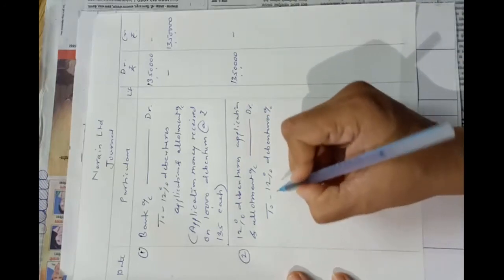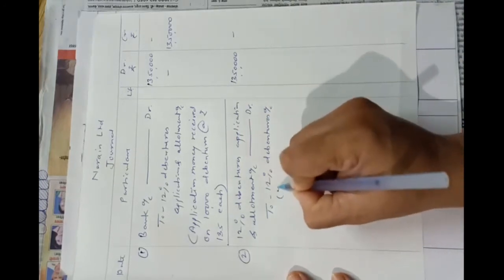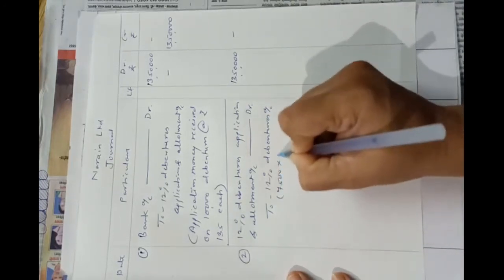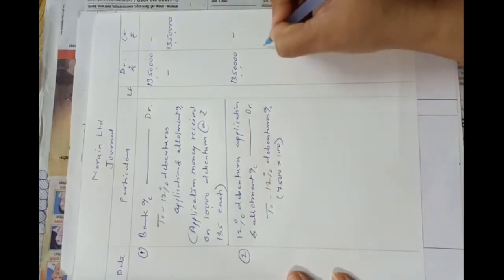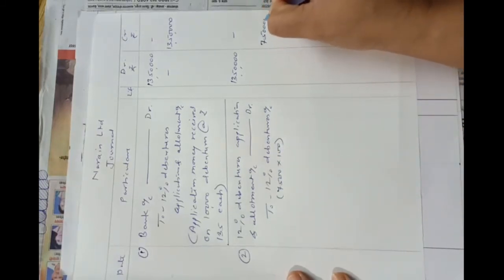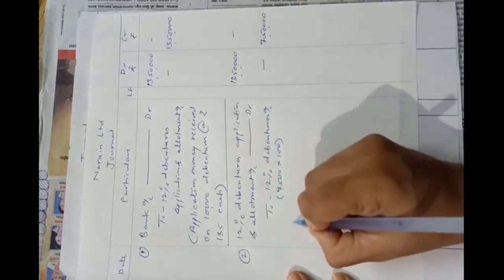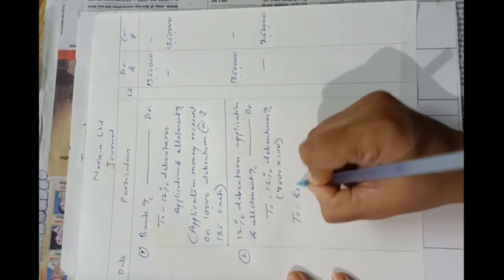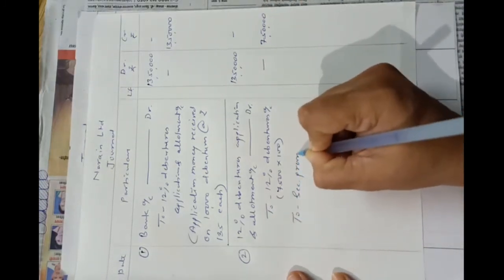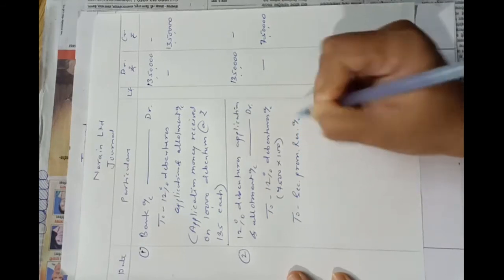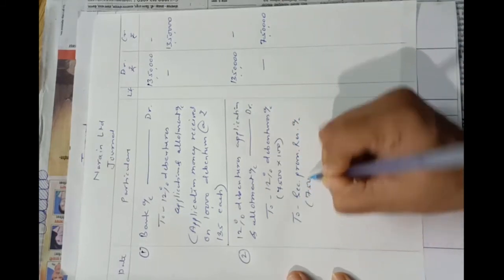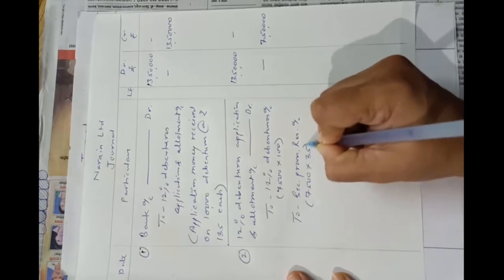12% debentures account. Here we will credit 7,500 debentures into rupees 100, that is 7,50,000, to security premium reserve. Here 7,500 into rupees 35.